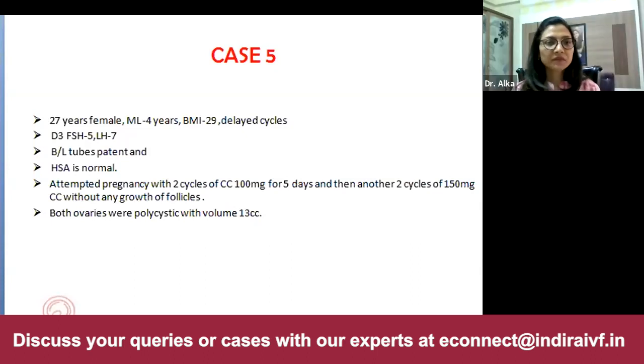So we are encountering clomiphene resistance right now. The lady has been given 100 and 150 for 2 cycles, and still she has not ovulated. So in these kinds of patients, given the present scenario, her BMI is high, and she is showing USG features of polycystic ovaries. So weight reduction is very, very important. A simple funda which I remember in my life is that reducing just 5 kgs of weight will increase ovulation chances by 5%. So definitely we need to do that. And I'm not aware whether she has already been on metformin or not, because in these kinds of patients, we must start the patient on metformin.